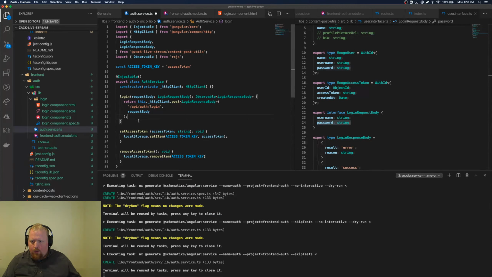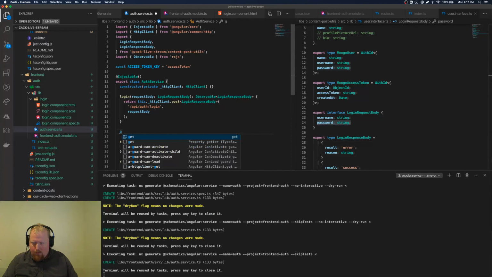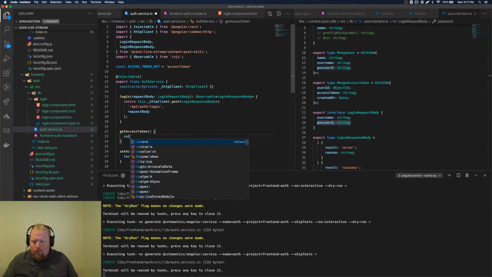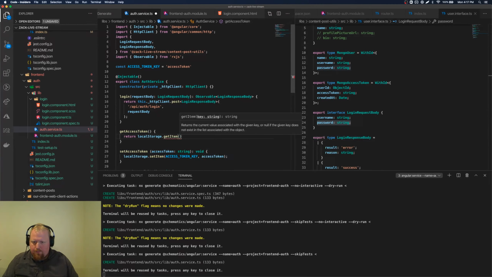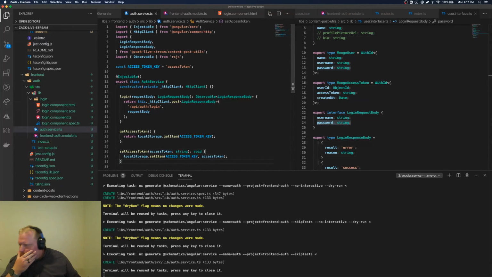And we're going to need a get access token, return localStorage.getItem access token key. Boom.